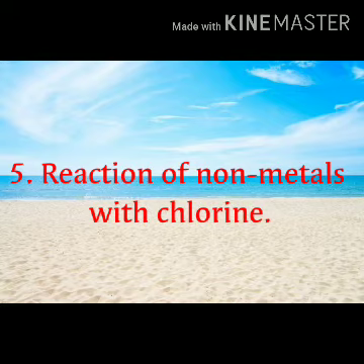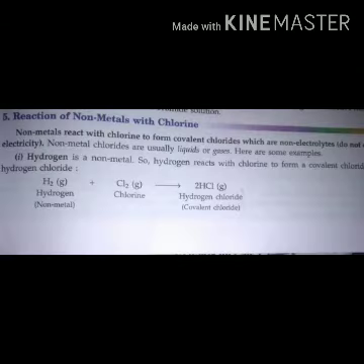Nonmetals react with chlorine to form covalent chlorides, which are non-electrolytes, that is, do not conduct electricity. Nonmetal chlorides are usually liquids or gases. Here are some examples. Hydrogen is a nonmetal, so hydrogen reacts with chlorine to form a covalent chloride called hydrogen chloride.